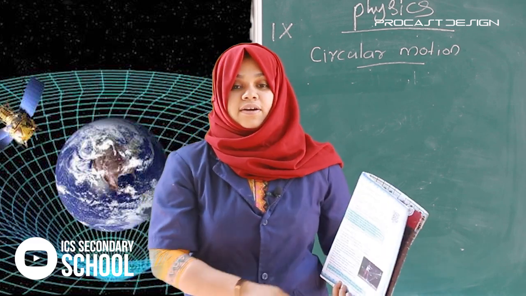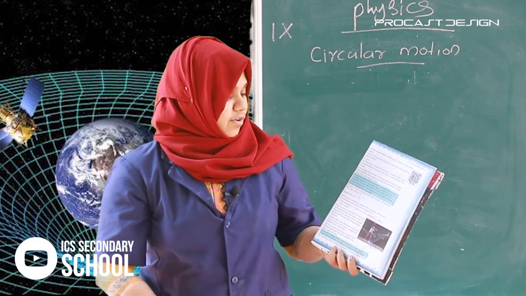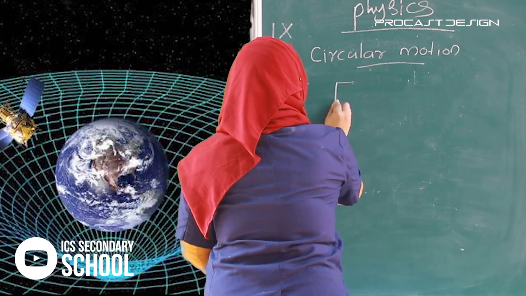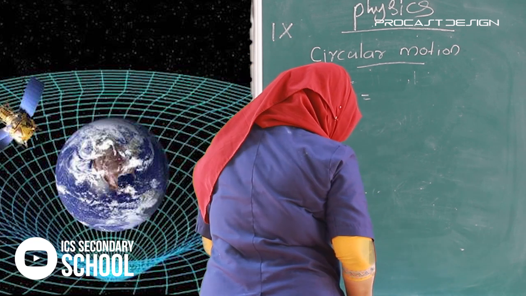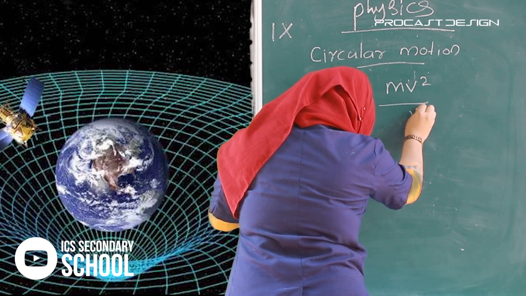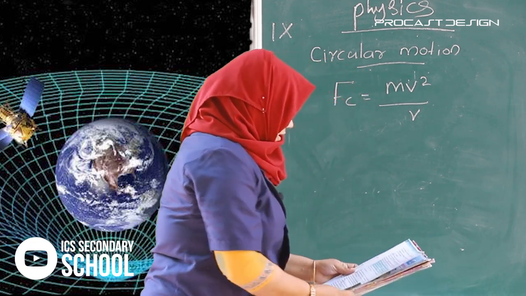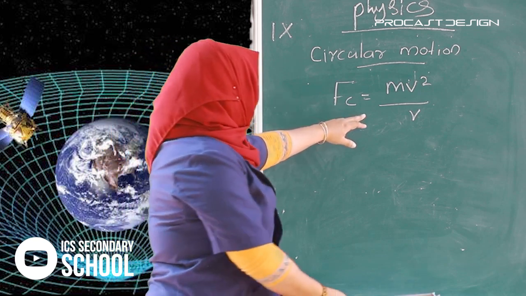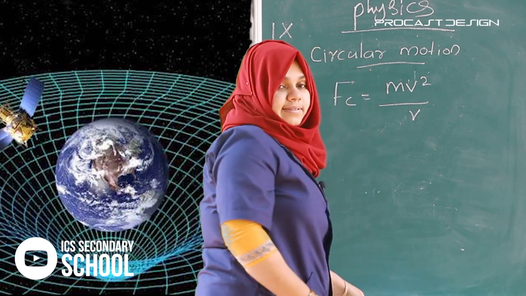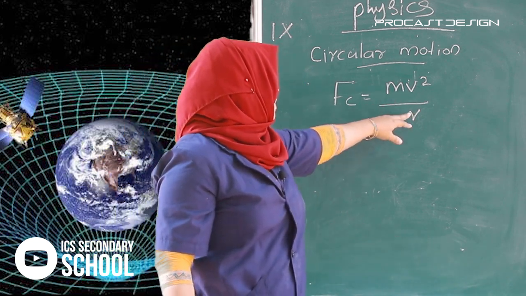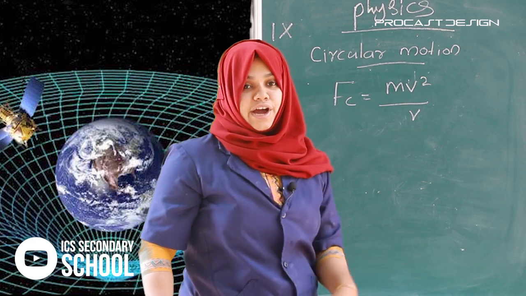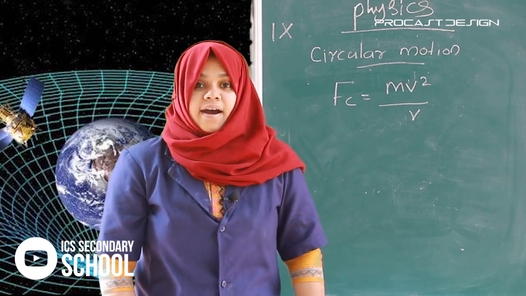What is the equation to find the centripetal force? Fc is equal to mv square divided by r. What is m? m is the mass of the object, v is the velocity, r is the radius. So, centripetal force Fc is equal to mv square divided by r.